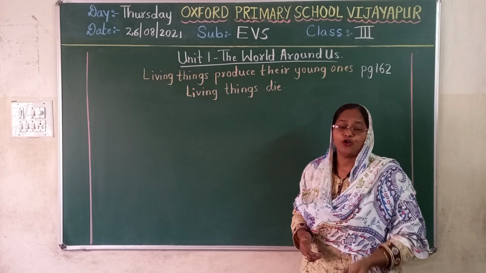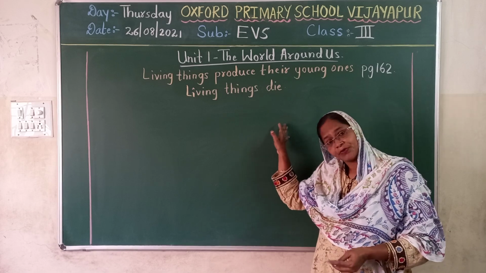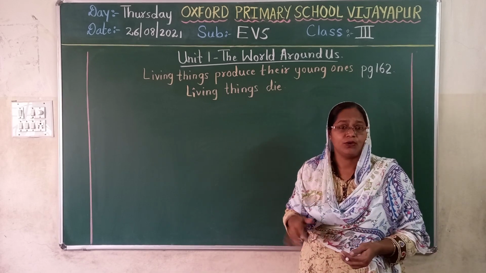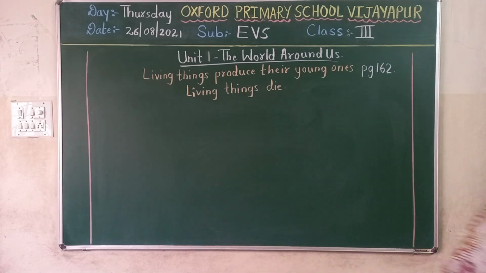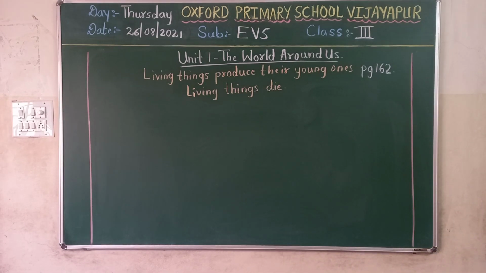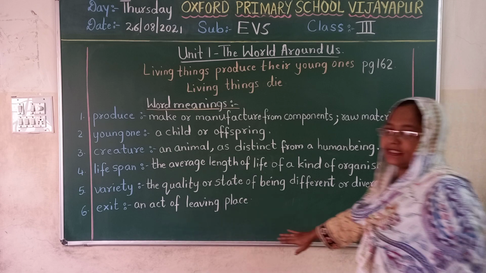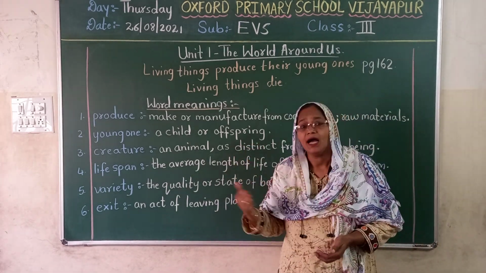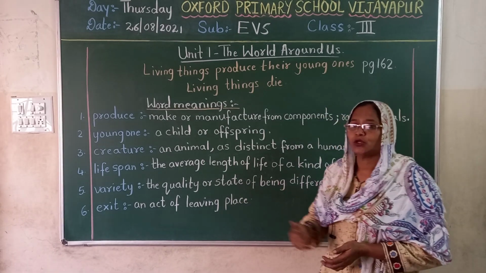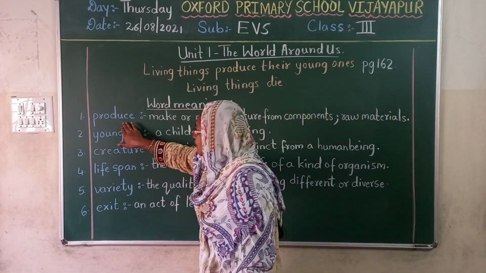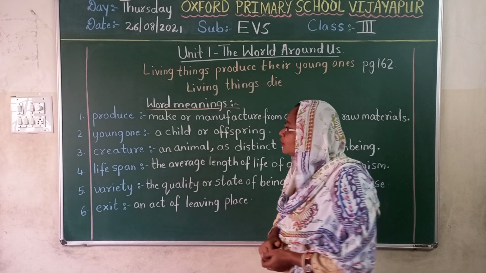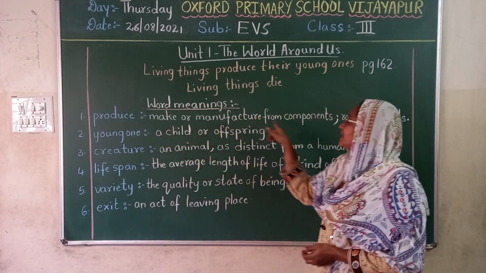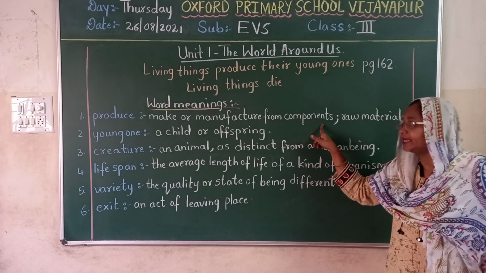So first open your notebook. I will start writing word meaning. Okay, children? Then you read with me. Open your notebook. Yes, see children, I have rubbed the board and yesterday's word meaning I have written for you on the board. So what is the first one? Produce. Produce means make or manufacture from components.